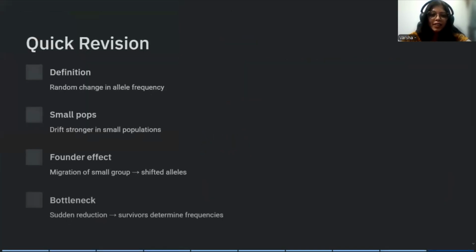All right, then a quick revision, a quick recap. Genetic drift is random. It is stronger in smaller populations. Founder's effect equals migration and bottleneck effect equals sudden reduction in population. Both reduce variation. So in the next video, we will move to mutation, the source of variation.